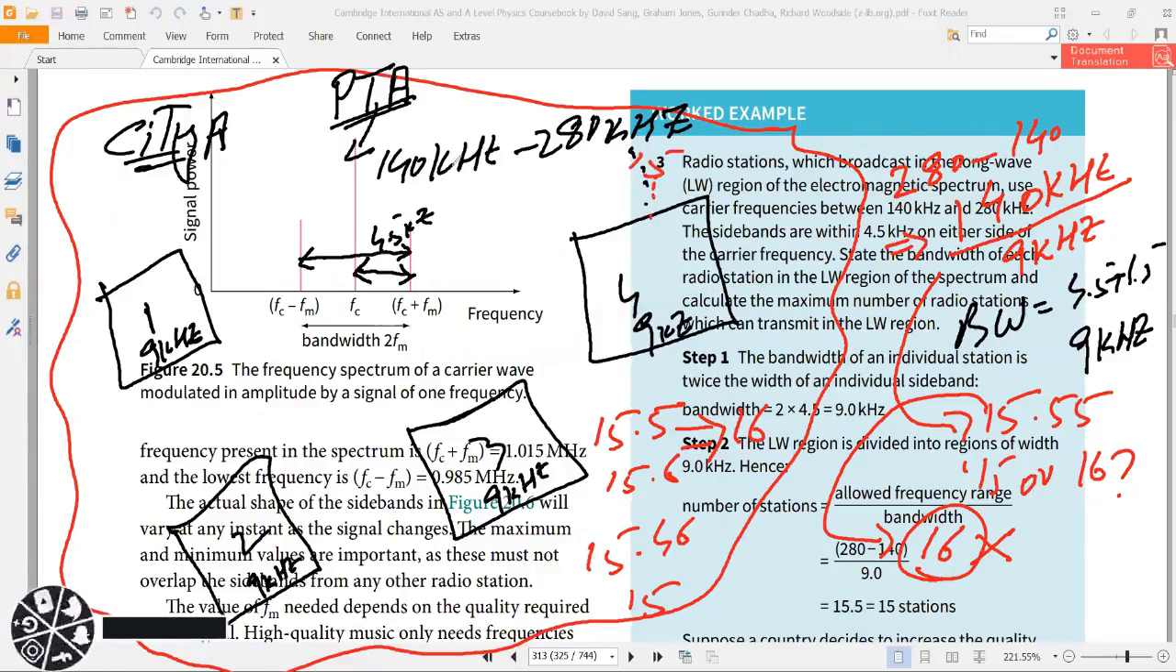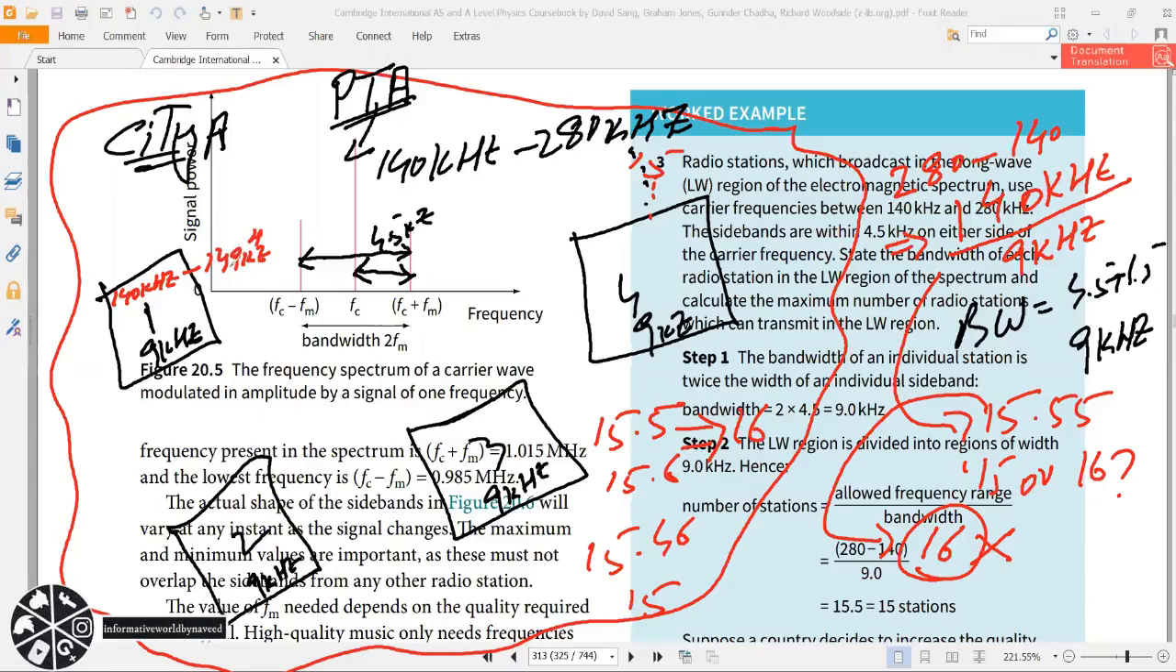So 140 kilohertz is the lower limit. Let's say this is my first radio station. So I will assign the frequency 140 kilohertz, and the bandwidth will be 9 kilohertz. So 140 plus 9 is 149. So the lowest frequency for radio station 1 is 140 kilohertz and the highest frequency is 149 kilohertz. Okay. Now let's assign radio station frequencies.